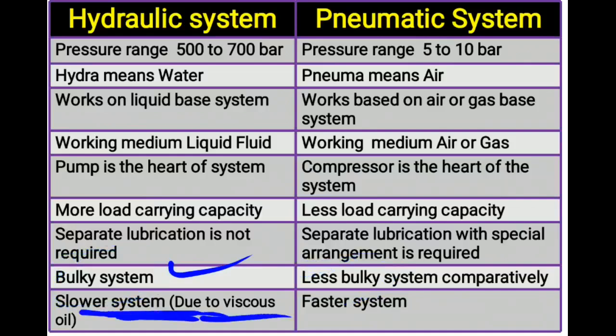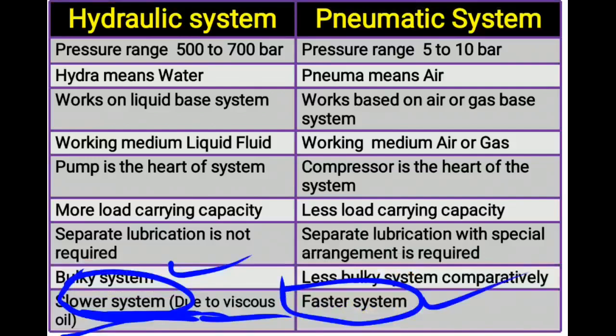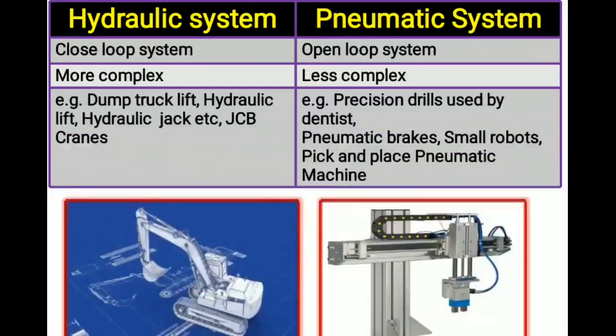When we compare the pneumatic system, it is faster because of the absence of viscous oil. Hydraulic system is a closed loop system and pneumatic system is an open loop system. Hydraulic system is complex and pneumatic system is less complex.